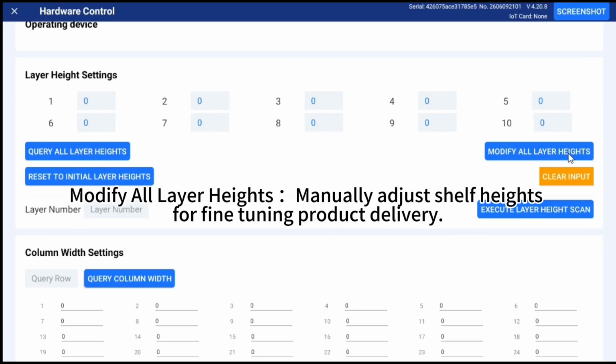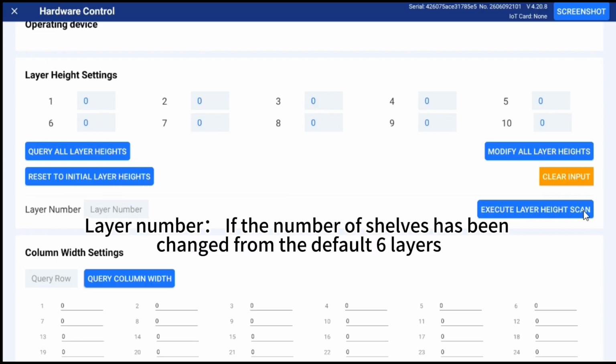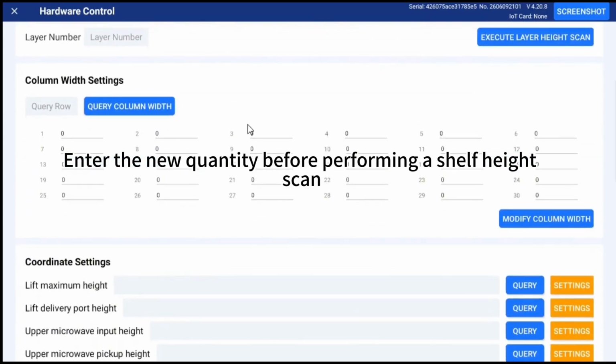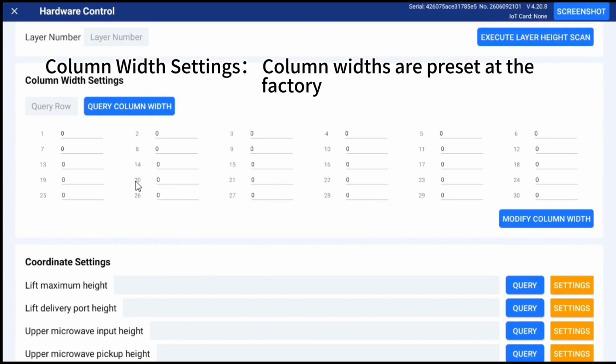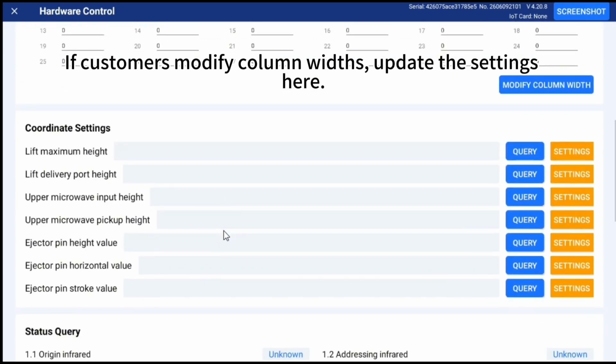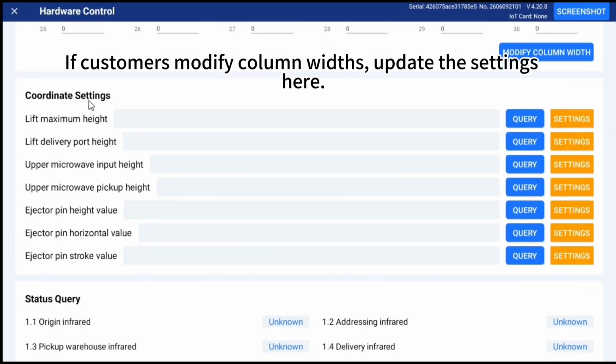Modify all layer heights, manually adjust shelf heights for fine-tuning product delivery. Layer number. If the number of shelves has been changed from the default 6 layers, enter the new quantity before performing a shelf height scan. Column width settings. Column widths are preset at the factory. If customers modify column widths, update the settings here.